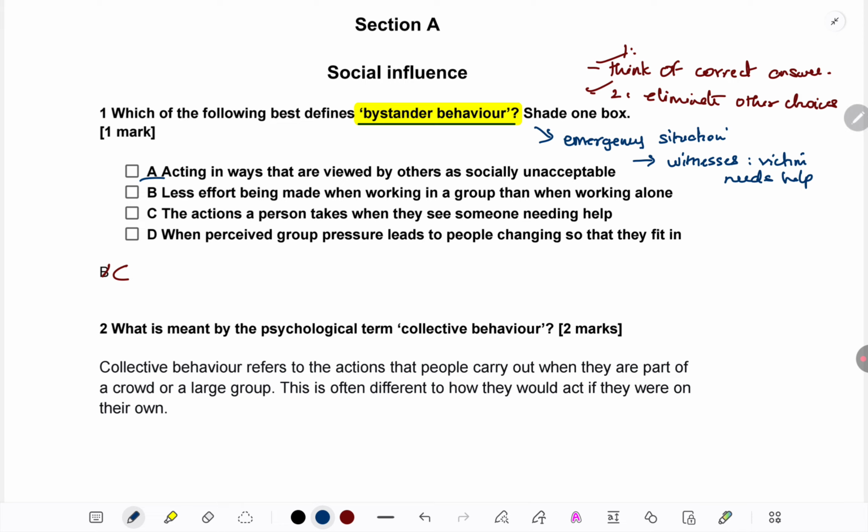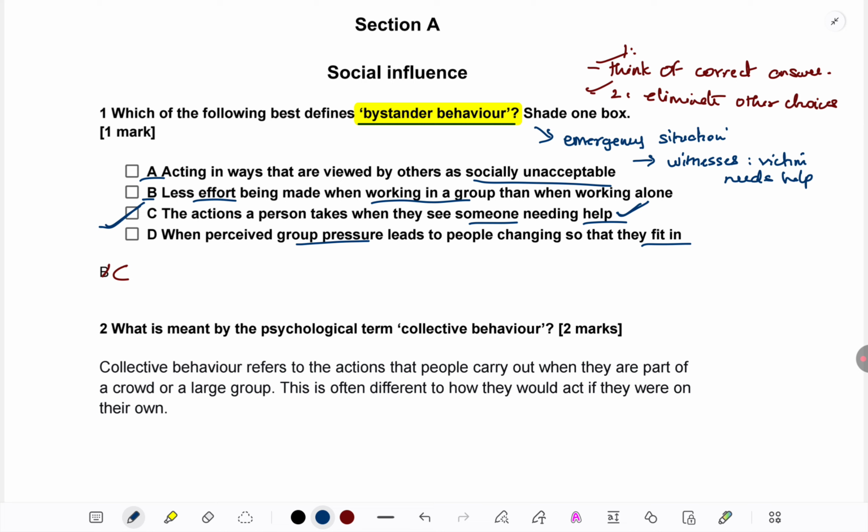So, let's see. A. Acting in ways that are viewed by others as socially unacceptable. B. Less effort being made when working in a group than when working alone. C. The actions taken when someone sees someone needing help. D. When perceived group pressure leads to people changing so that they fit in. I was thinking about help, and help is the one which I can see here. I was thinking about what bystanders do when they see someone needs help, so action a person takes is here. So I'm already very confident that C is the correct answer.